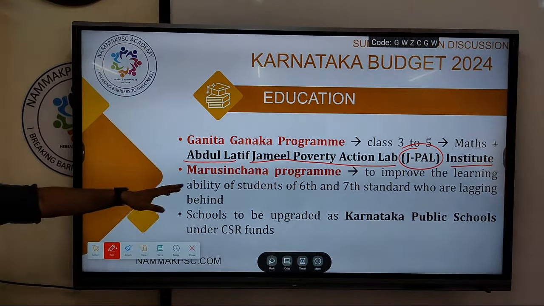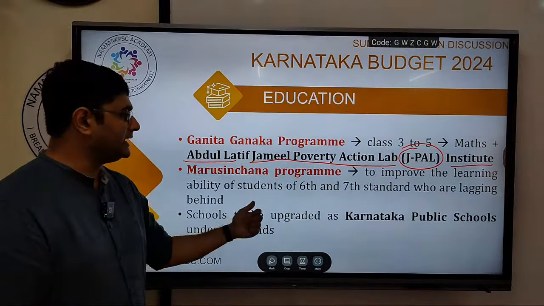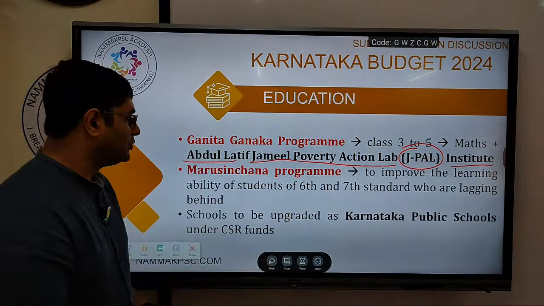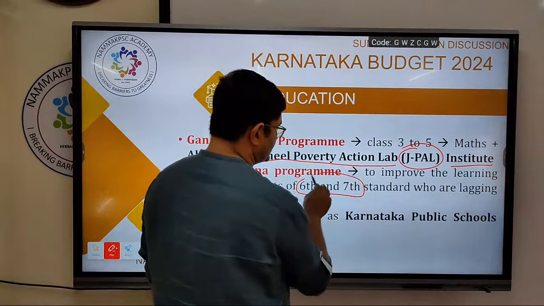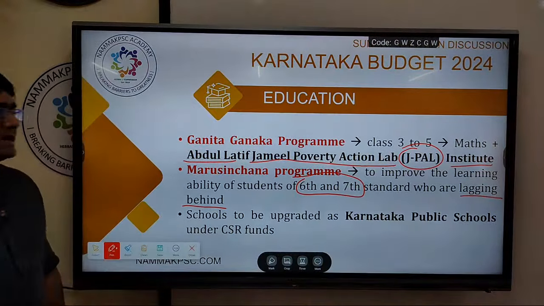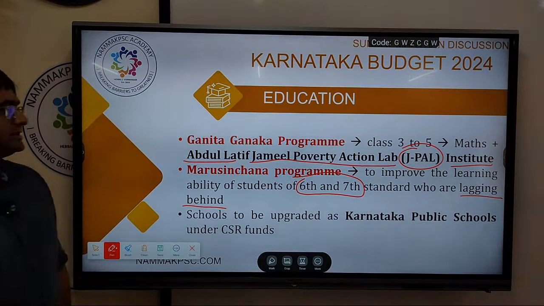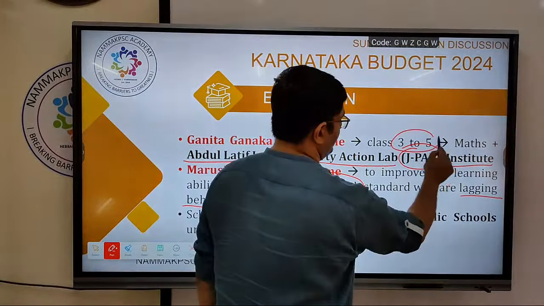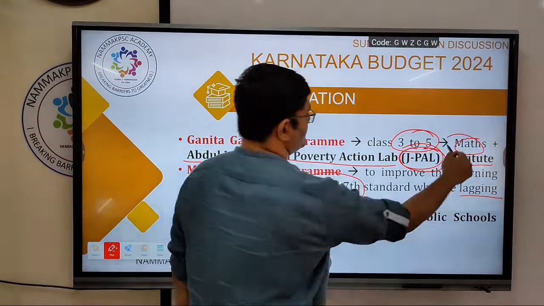Next, the Marusinchana program to improve learning ability for 6th to 7th standard students who are lagging behind. Again, write this down: 6th and 7th standard students who are lagging behind in studies. Ganita Ganaka program for 3rd to 5th standard, Jaypal institution, maths.